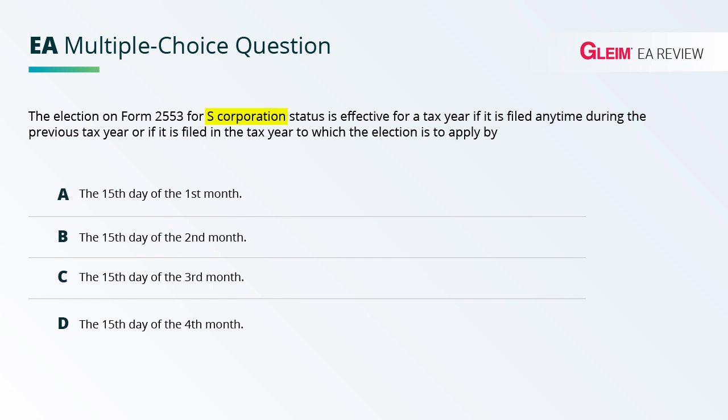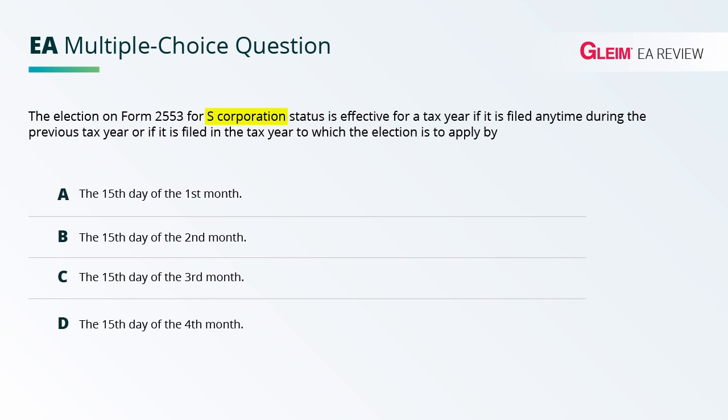With respect to being an S corporation or C corporation, under state law, corporations are all treated the same. You file to be a corporation, you're a corporation. There's no distinction at the state level between an S corporation and C corporation. Now, an S corporation is a purely federal difference. An S corporation, meaning small business corporation, you must file Form 2553 in order to be considered an S corporation.